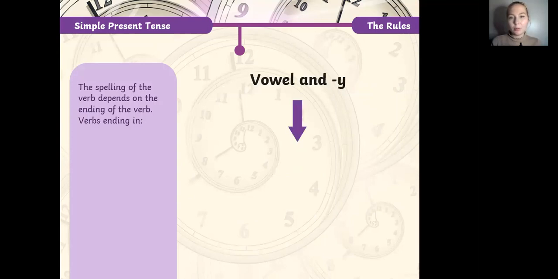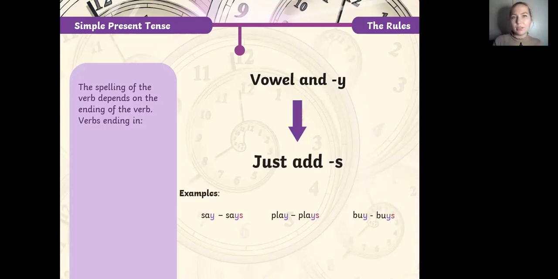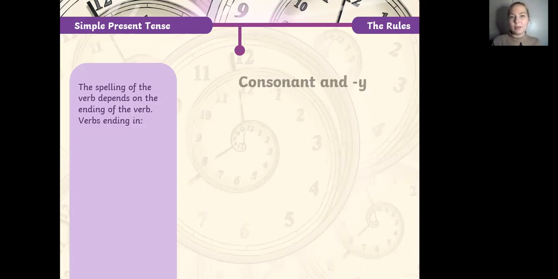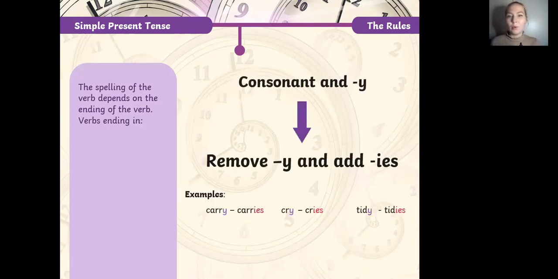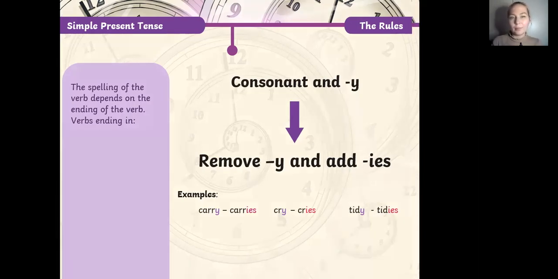And also vowel and Y. So we just add -s: say, says; she says, he plays, he buys, right? And consonant and Y. So we remove the Y. Carry, carries: we change it to I and put -es as the ending. So cry, cries, tidy, tidies.